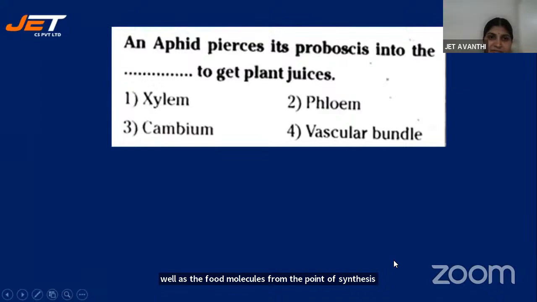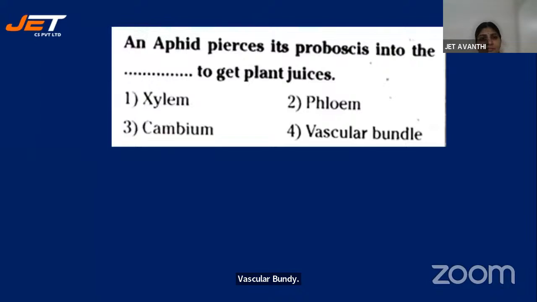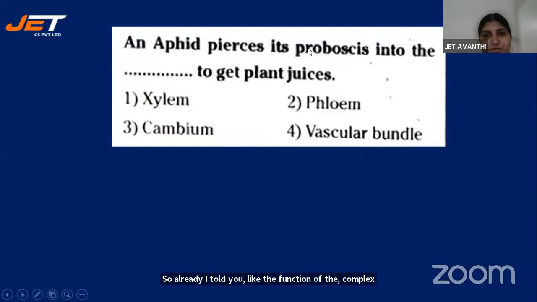Next, an aphid. It pierces its proboscis mouth parts into what to get plant juices? Xylem, phloem, cambium, vascular bundle. What's the answer? Already I told you the function of the complex tissues, the vascular tissue. So you have to give the quick answer.